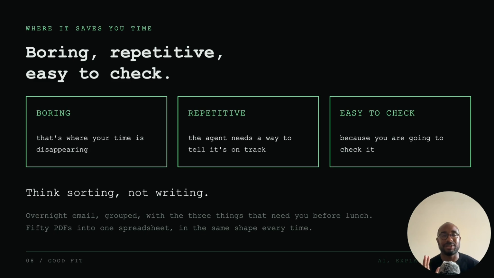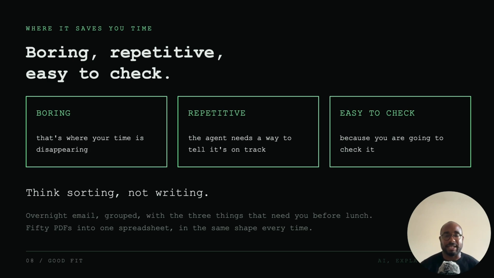Boring because that's where your time is disappearing, and I'll come on to this in a second. Repetitive because the agent needs some way of telling whether it's on track. And easy to check because you are going to check it at least to begin with. Now, I've got some examples here right at the bottom. Email, and this is a pain point. Well, it was a pain point for me, but it's a pain point for many people. And this is where AI agents are really fantastic.